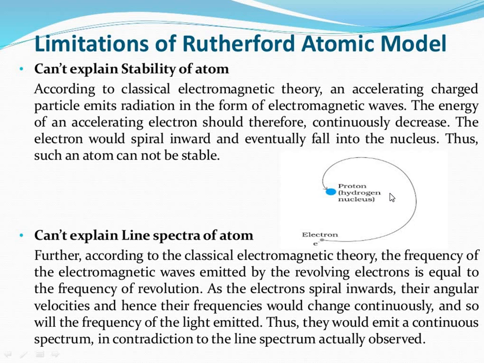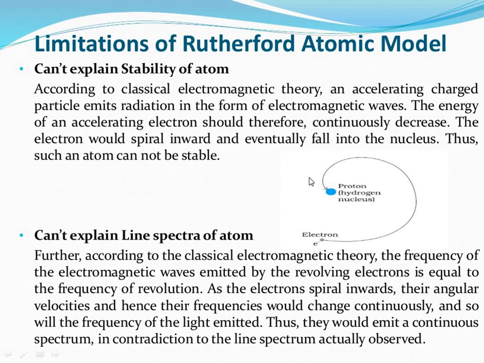The electron could take whatever energy level in a continuous way, but when the hydrogen spectrum was examined, it was found to be a line spectrum, discontinuous with fixed values, which contradicts this.